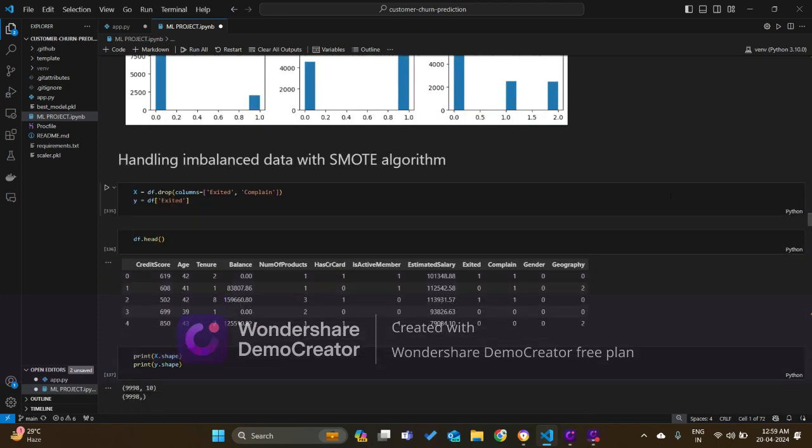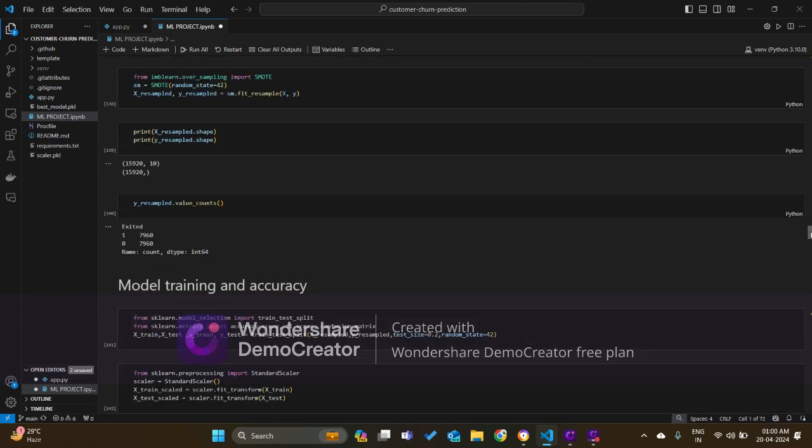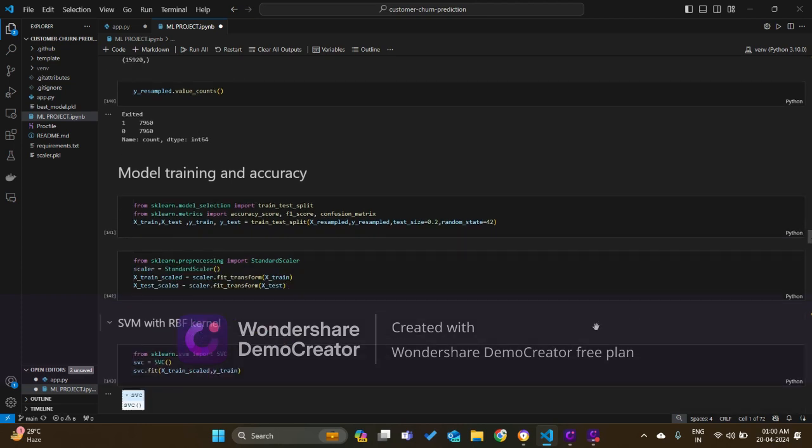So after that, we handle the imbalanced data using the SMOTE algorithm. SMOTE is basically an oversampling algorithm. It generates new data for the class that has fewer samples than the majority class. Here you can see we use it, and after resampling, the number of exited and non-exited counts is now the same. Earlier it was one-fourth, now it is 50-50%.